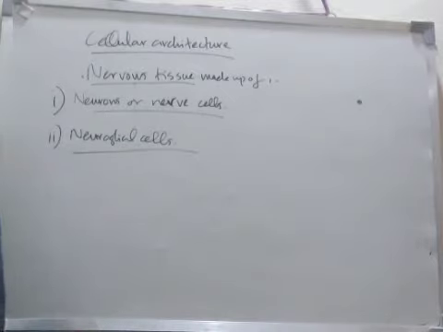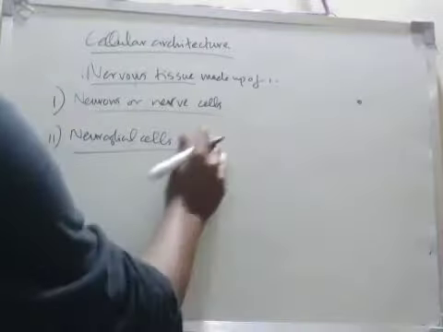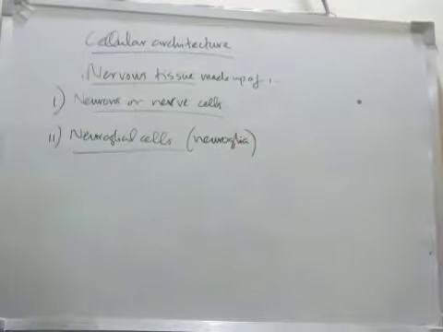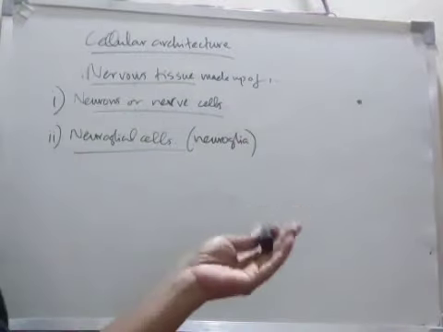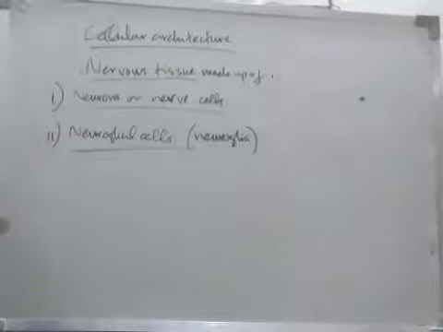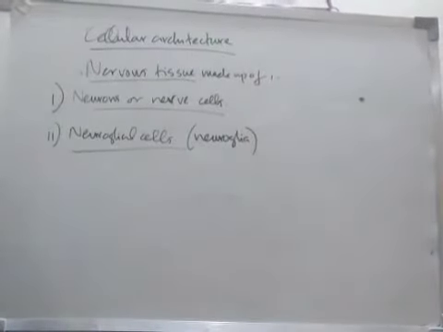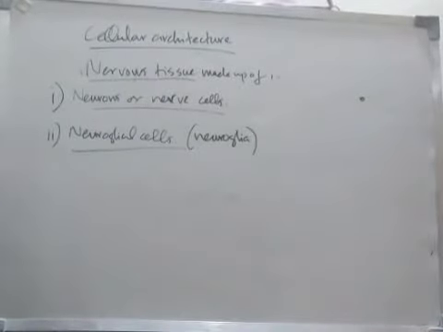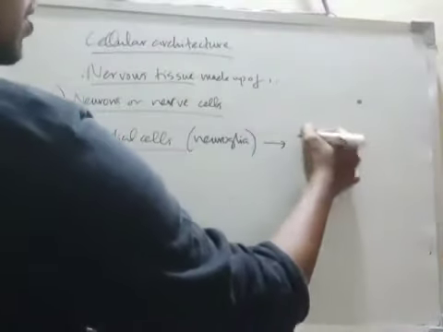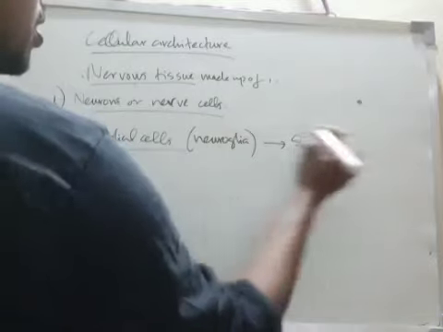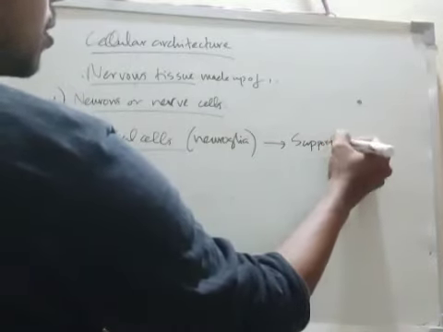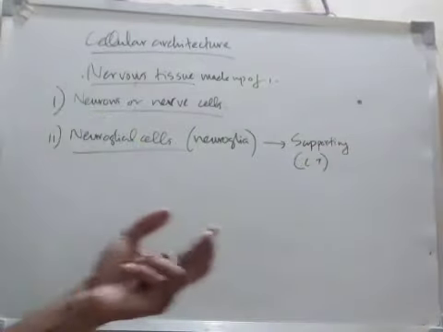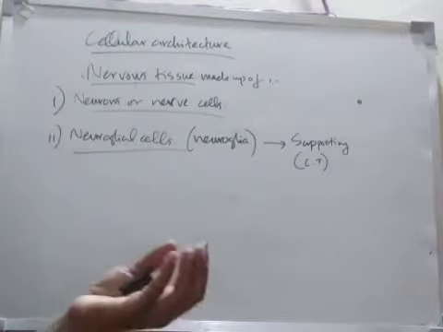Neuroglial cells are otherwise called neuroglia. This neuroglia forms the supporting or connective tissue of the CNS. What is its function? Neuroglia is the supportive or connective tissue of the central nervous system.